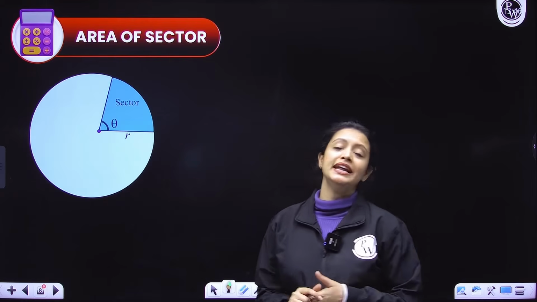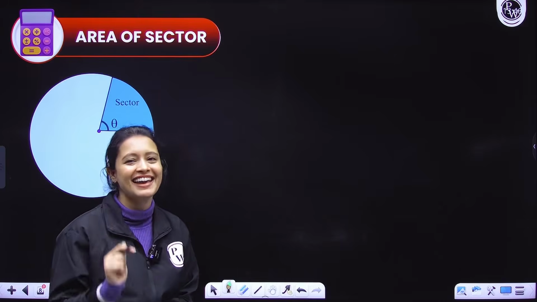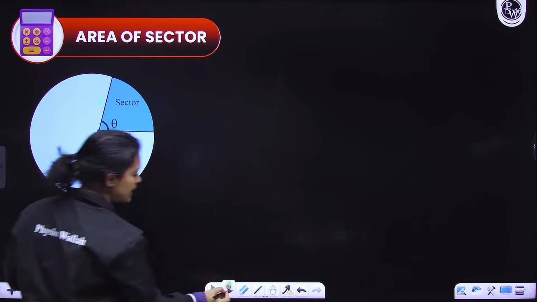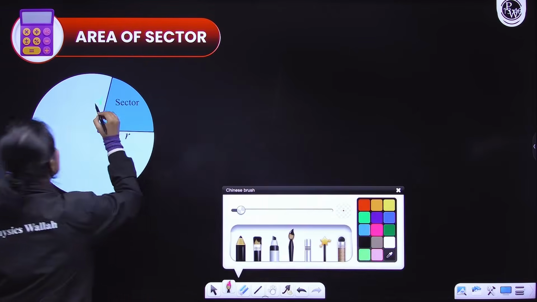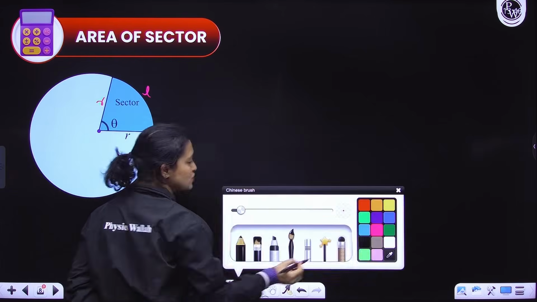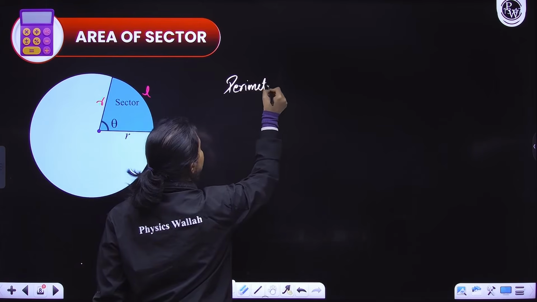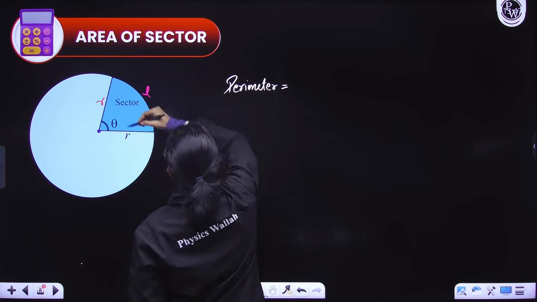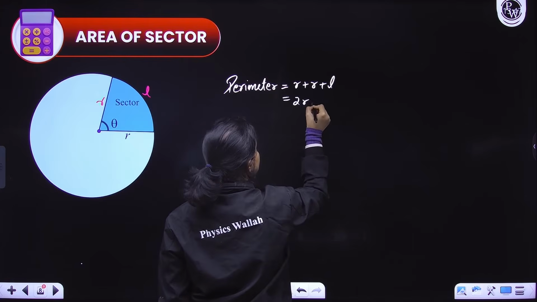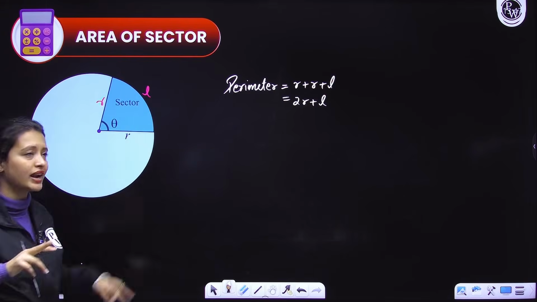Okay? Now let's come to the formula really quick. Majorly we'll be dealing with the area of a sector and also the perimeter of a sector. For that again we'll need the central angle. Let's suppose here we have a sector. Always remember, a sector is enclosed by two radii and an arc length. First of all, let's write the perimeter of a sector because that's very easy to write. Perimeter of a sector is R plus R plus L, right or not? That means 2R plus L. Perimeter means the total boundary length, and the total boundary length is made by the two radii and the arc length.